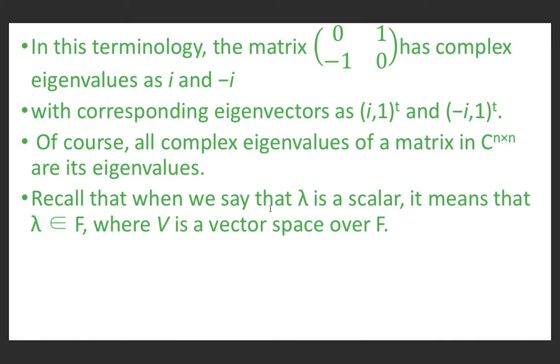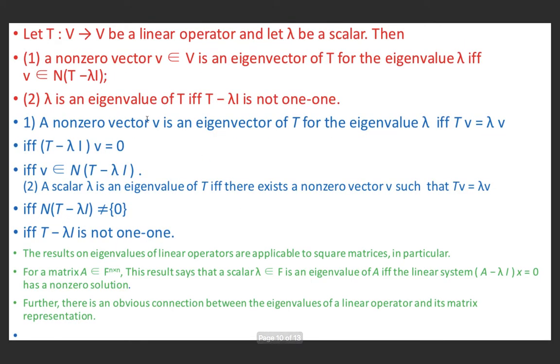Recall that when we say that lambda is a scalar, it means that lambda belongs to F, where V is a vector space over a field F. F is a field. So now we prove our first result. Let T be a linear operator from vector space V to V, and lambda be a scalar.